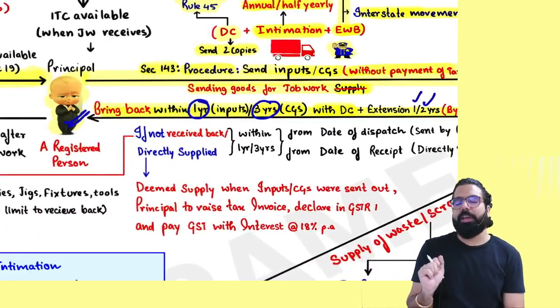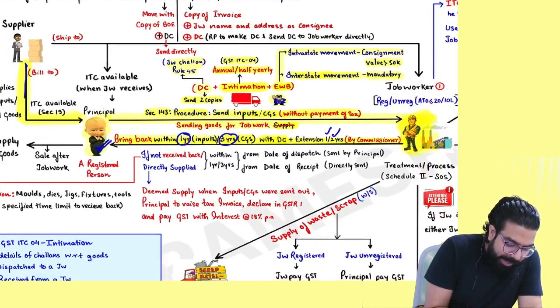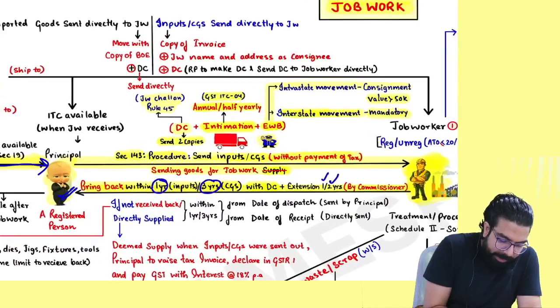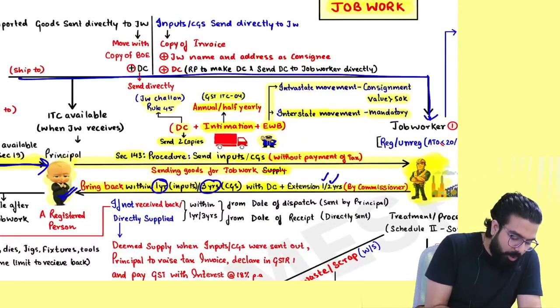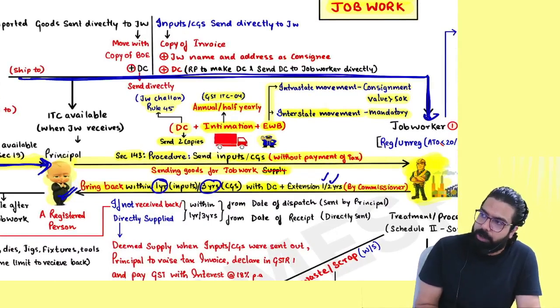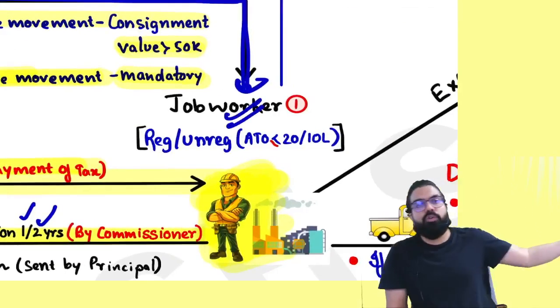Now listen to me very carefully. Sir, can I tell my supplier to give me a bill and send the goods directly to the job worker? Yes, that can also happen. You can tell him to give you a bill and send the goods directly to the job worker. The day the job worker receives it, from that day you should bring the goods back.